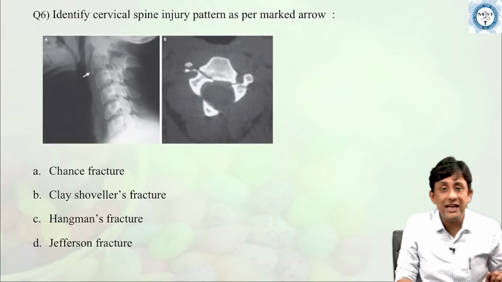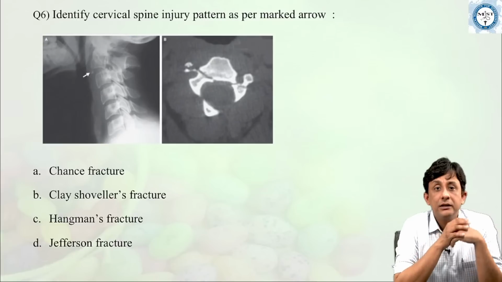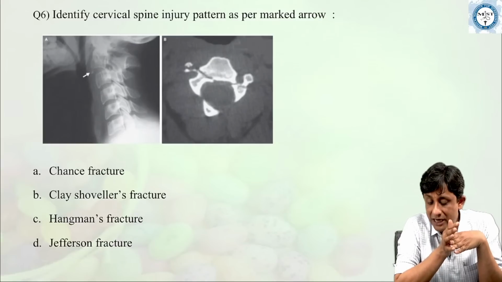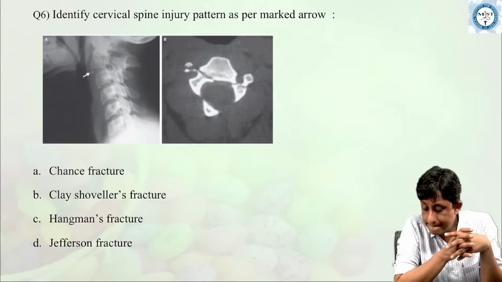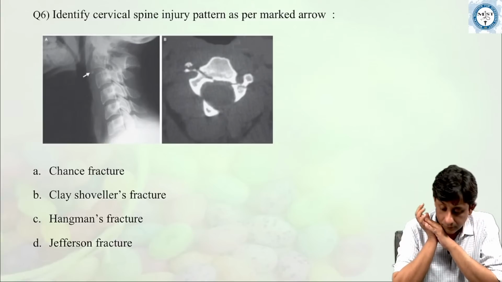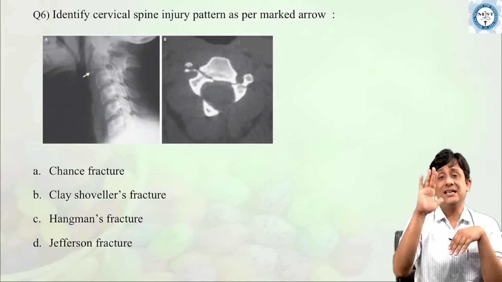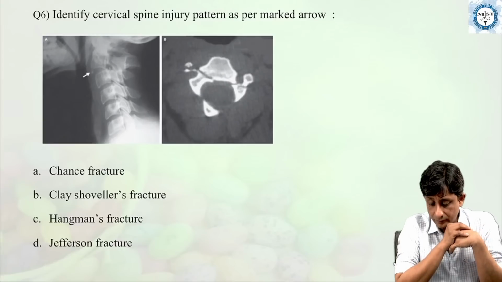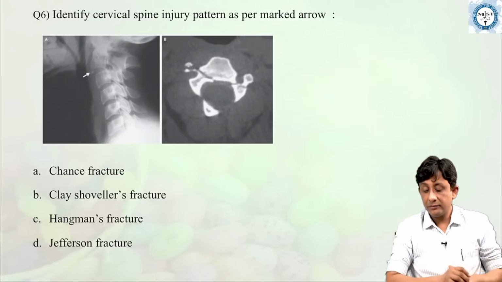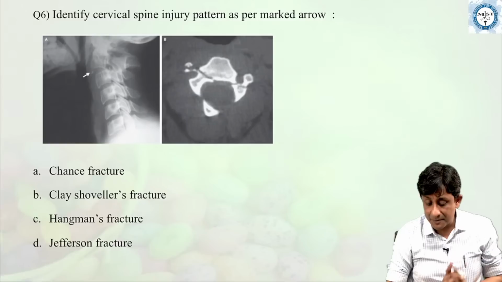So the next question is an image which you have to identify. There is an X-ray here, okay, I think all of you can see it now. So identify this X-ray, which is a cervical spine lateral view and an axial view of the CT scan. And think about this, please. Think about this before answering. Think about this, everybody, before answering. This is an X-ray of the cervical spine.